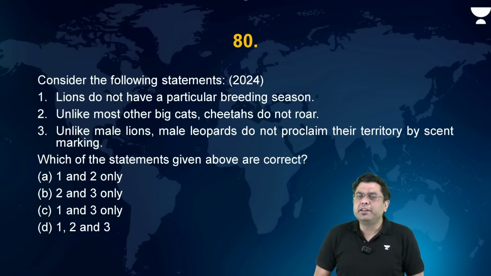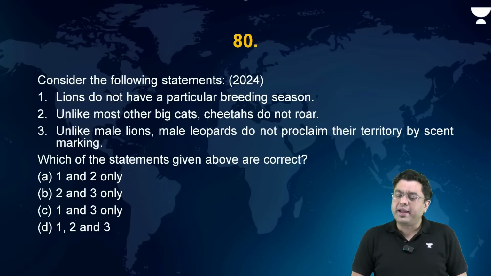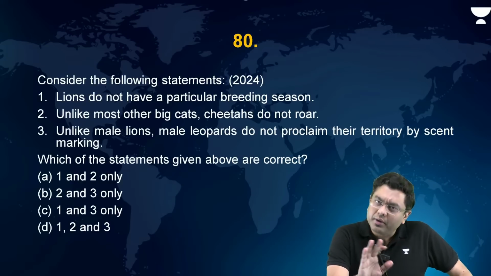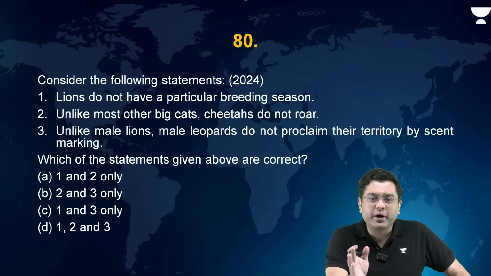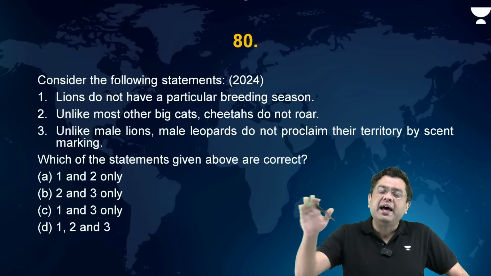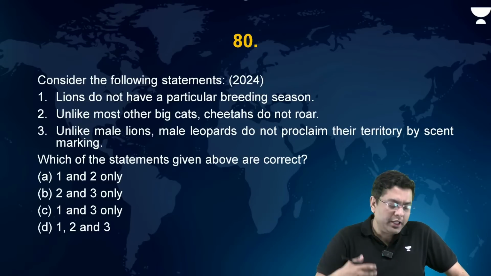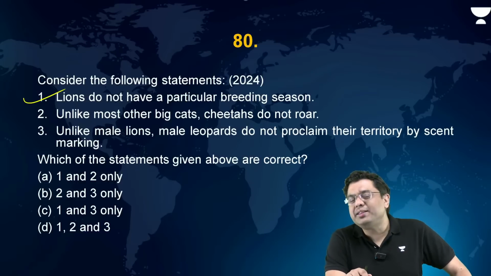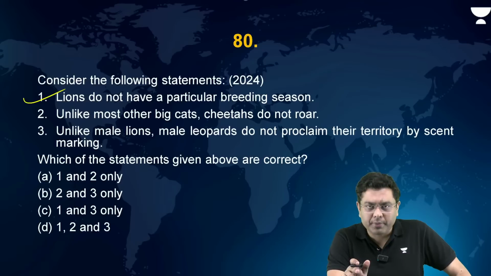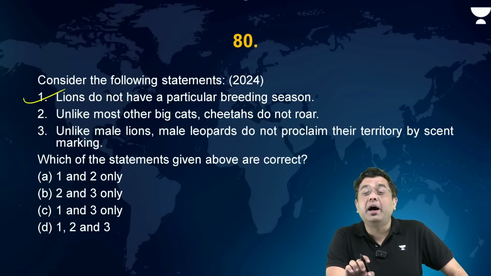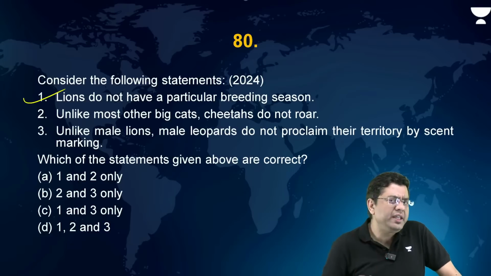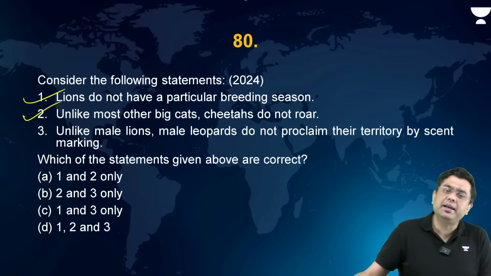Okay. Consider the following statements. Lions do not have a particular breeding season. That is correct. They do not have a breeding season. They basically have that kind of provision year long. Unlike most other big cats, cheetahs do not roar. So they don't have a large associated roar when you talk about the cheetahs. So they are unique in that category, which is again correct.